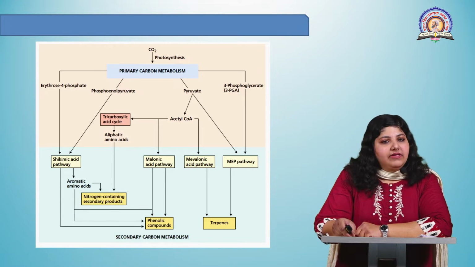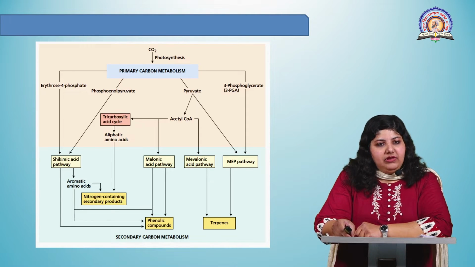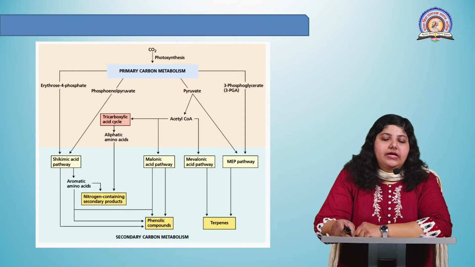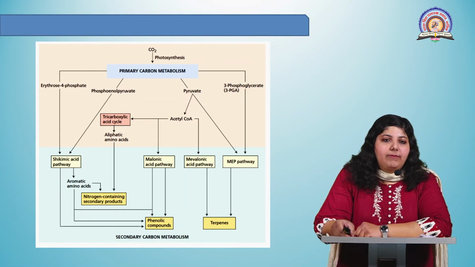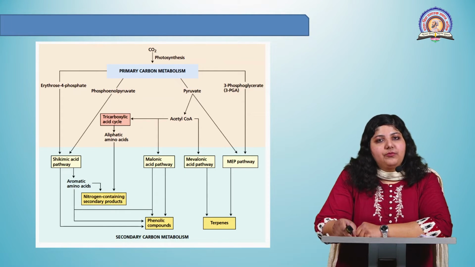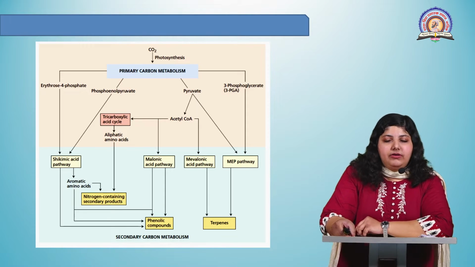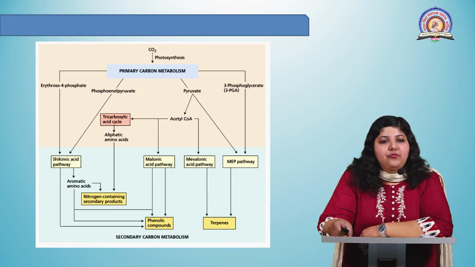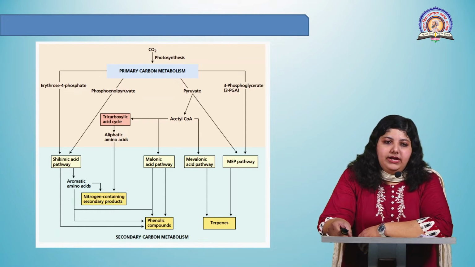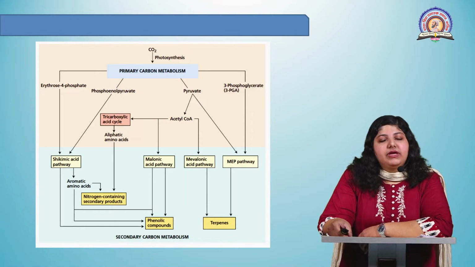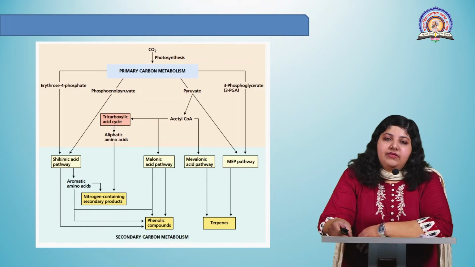They are arising out of the primary carbon metabolism. Erythrose 4-phosphate is a product of the pentose phosphate pathway. Phosphoenol pyruvate is obtained from the steps of glycolysis. These two products combine in the shikimic acid pathway to produce aromatic amino acids, which in turn produce nitrogen containing secondary metabolites. This shikimic acid pathway is also useful for the synthesis of phenolic compounds.